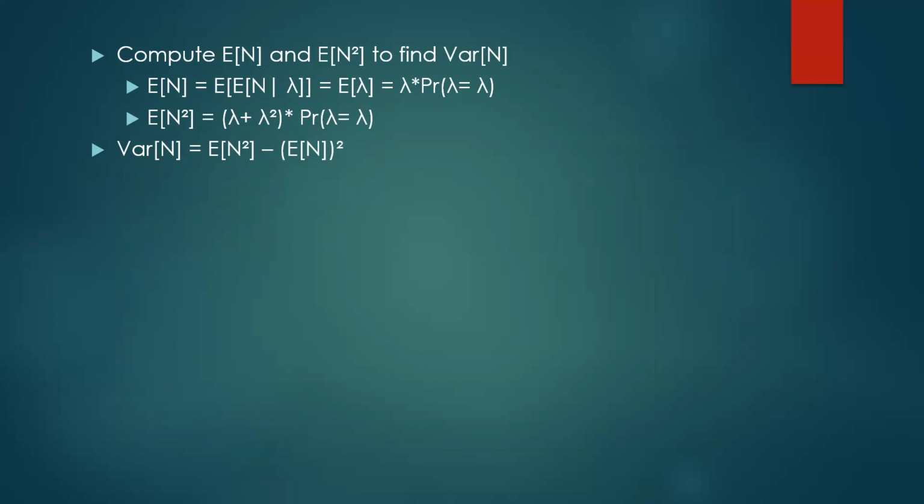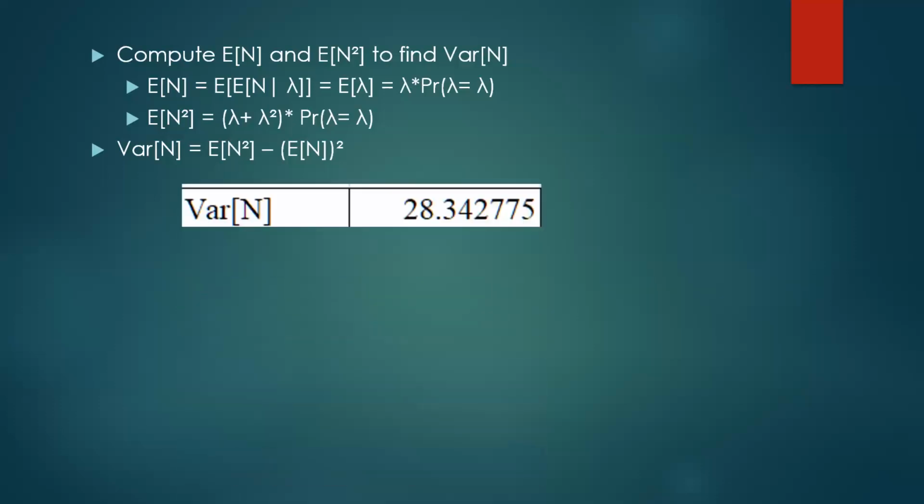For the second moment, we can use the relationship of the Poisson distribution between the variance and the first moment. The second moment is the variance plus the first moment squared, which is lambda plus lambda squared. And don't forget, we need to multiply by the probability of it. After that, the variance of N is the second moment minus the first moment squared. After computing, the variance of N that I computed is 28.342775. However, the question gives us a variance value of 31.0115. The value is different, which means that the x and y values are not 0. So we need to adjust the x and y values in order to make it become 31.0115.